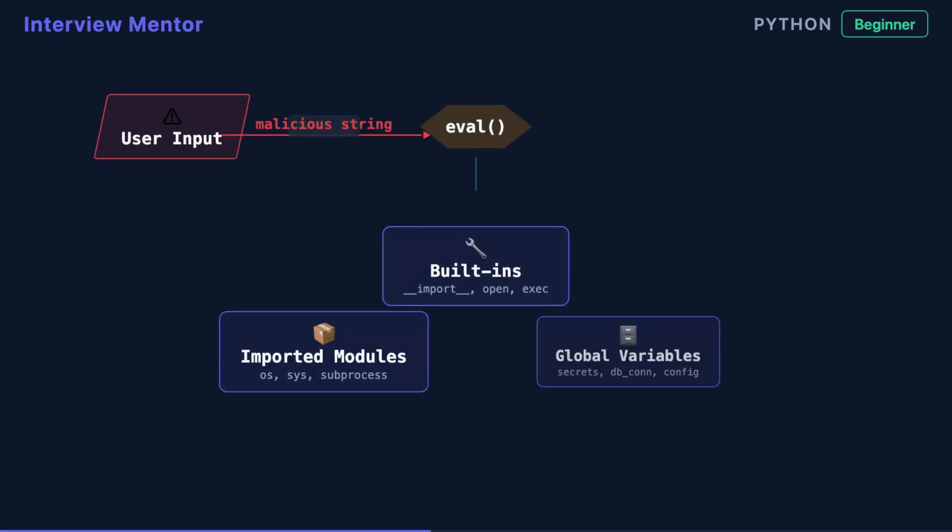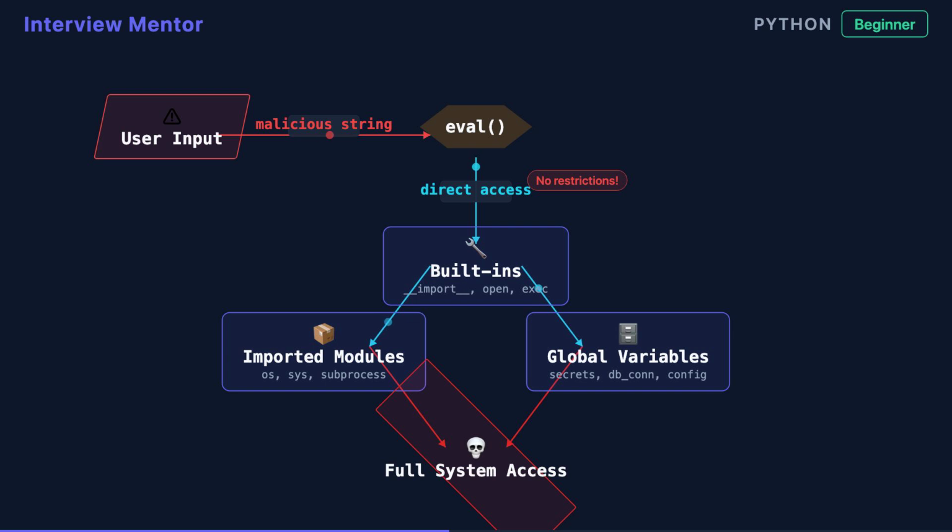Here's why it's so dangerous. Eval has access to your entire Python environment. That means all imported modules, built-in functions, and global variables. Even if you try to restrict it, attackers can bypass limitations using introspection and built-in functions to reach dangerous code.